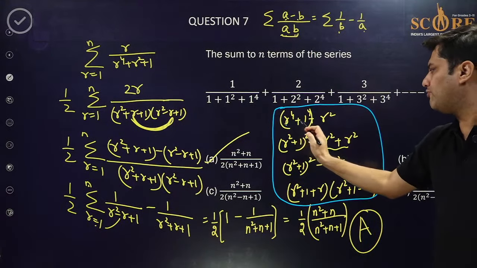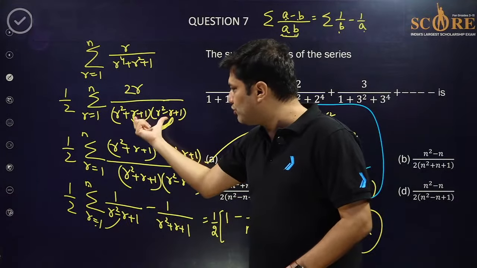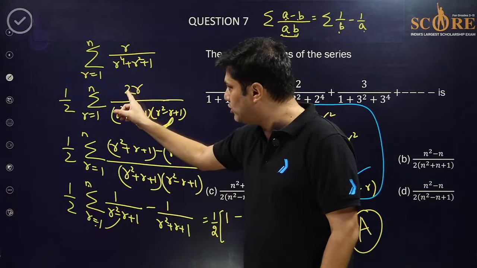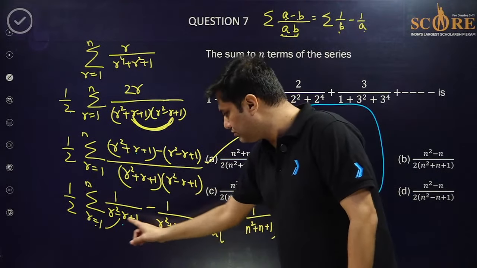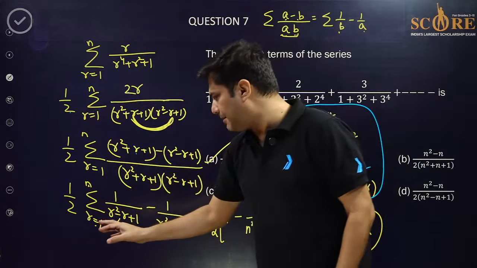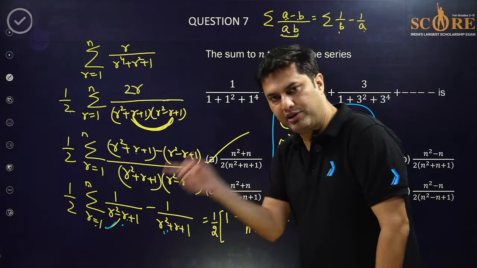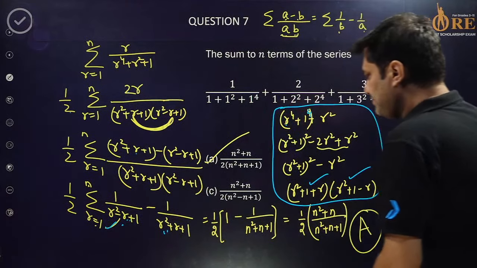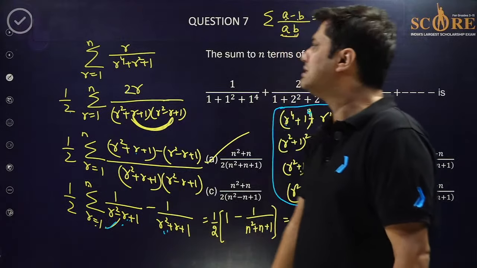I applied the a to the power 4 plus b to the power 4 formula, factorized it into 2 quadratics, and the difference of these 2 quadratics is 2r. So I multiplied by 2 and divided by 2. I represented this 2r as this minus this, and separated it. Now everything will cancel except the smallest term with 1 put here and the last term with n put here. Everything in between will cancel out. So that's the final answer. This is a perfect question of the telescopic series.